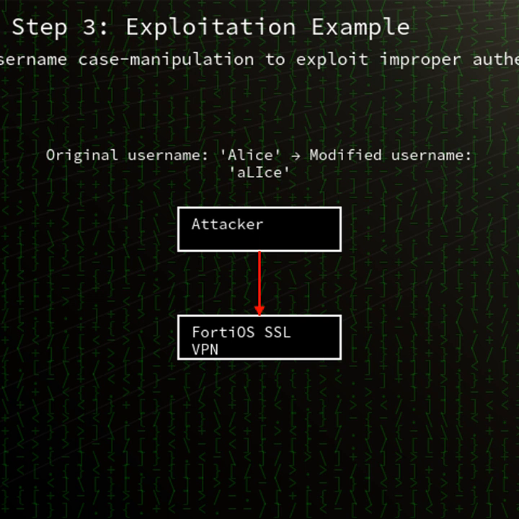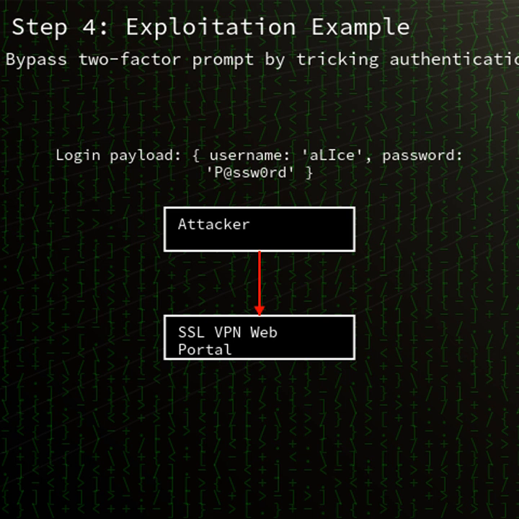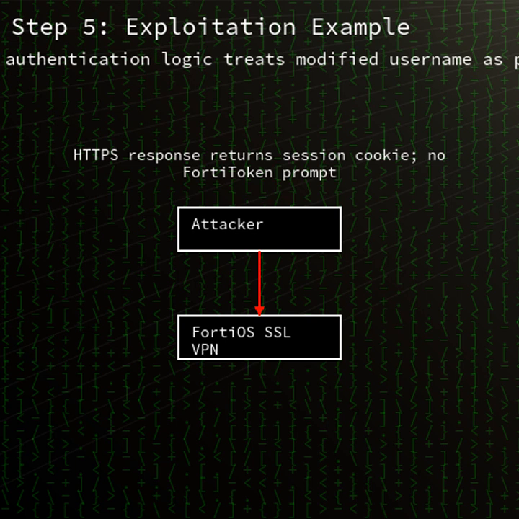In essence, FortiOS failed to enforce case-insensitive checks consistently when validating usernames for SSL VPN logins. This logic flaw allowed a user to authenticate successfully without supplying a valid second factor. Under the vulnerable configurations, an attacker who knows a valid username and password can simply change the capitalization of the username, for example, from Alice to alice, and log in without being prompted for the FortiToken second factor.